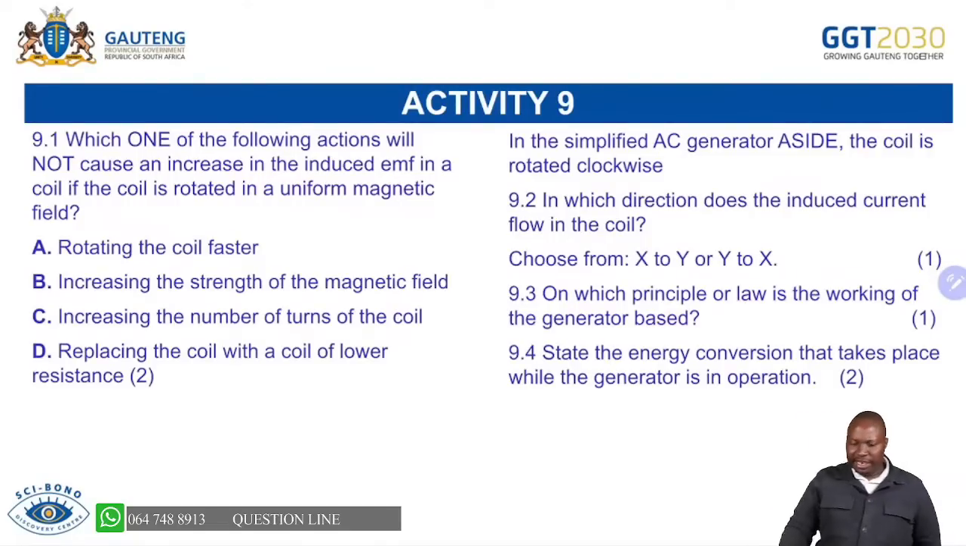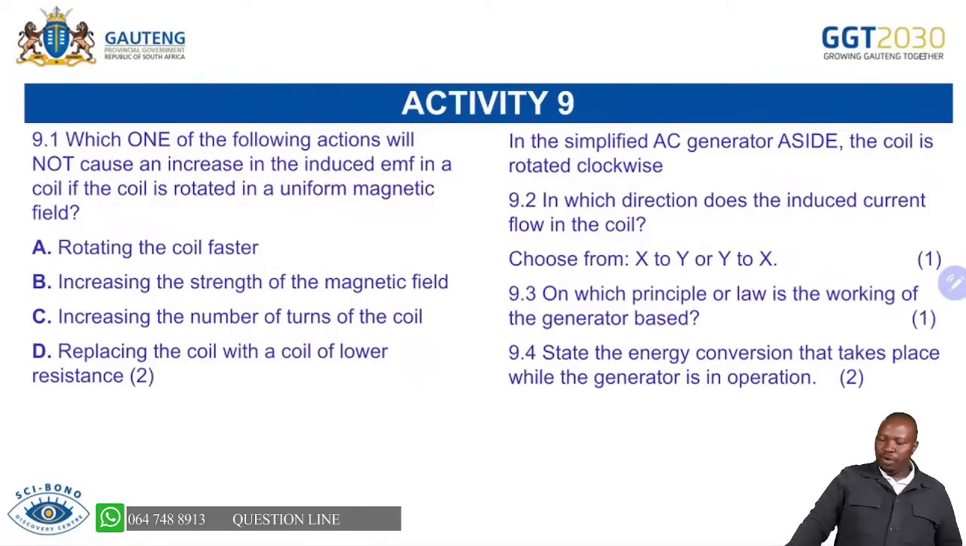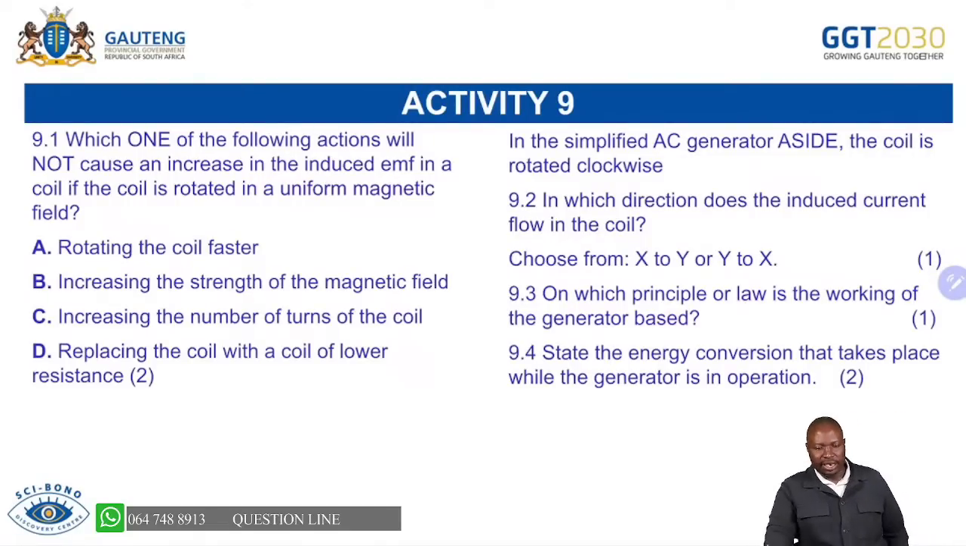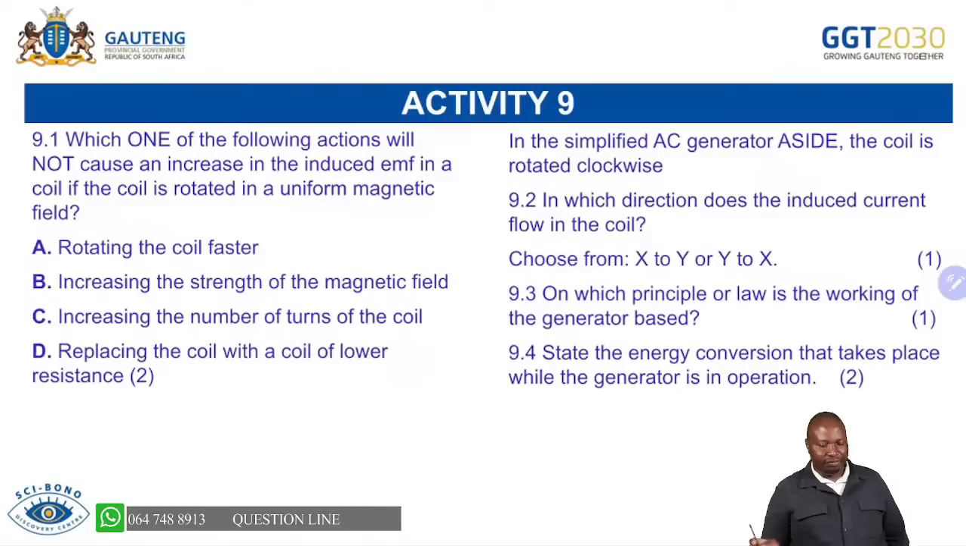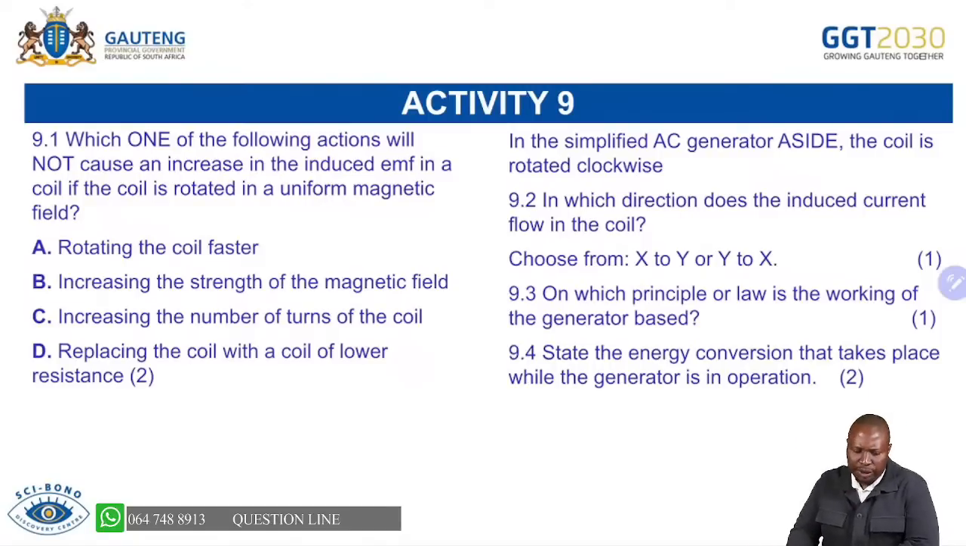Now, look at an activity. Which one of the following actions will not cause an increase in the induced EMF in a coil if the coil is rotating in a uniform magnetic field? Now, let's look at this one. If we rotate the coil faster, will not. The keyword there, not. So this one, you know that it will increase the induced EMF or induced current.